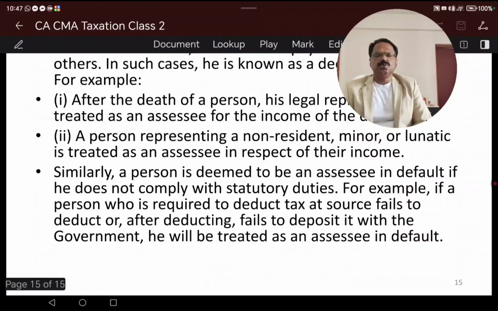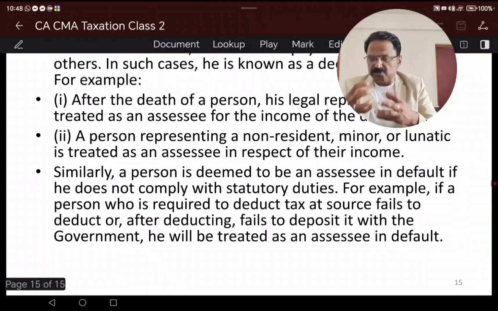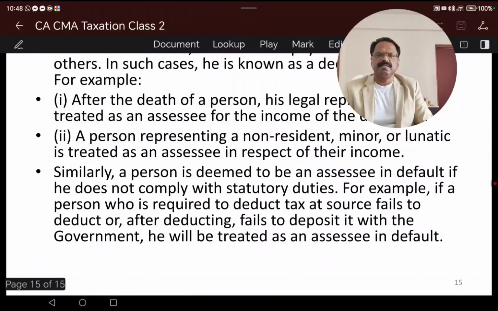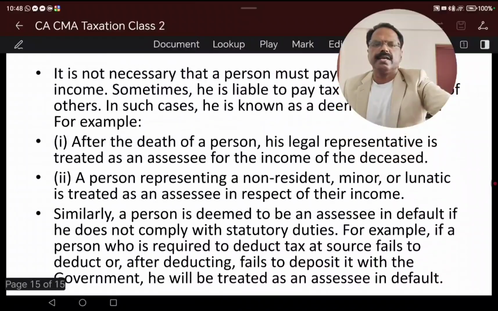An assessee under section 2 subsection 7 means a person by whom any tax or any other sum of money is payable or receivable under this Act. A person whose income is deemed to be an assessee under any provisions of this Act. Where any proceeding is pending under the provisions of this Act, such persons can be an assessee. A person deemed to be an assessee but who is in default also becomes an assessee.